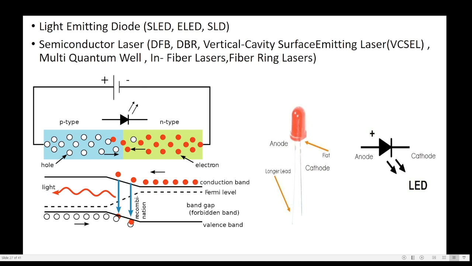Electrons go towards P, holes go towards N. So when the diode is forward biased, the light is emitted, and this light is selected for the carrier wave.